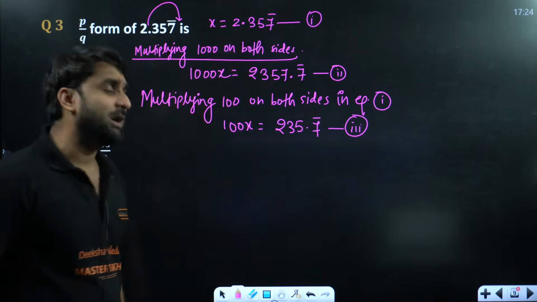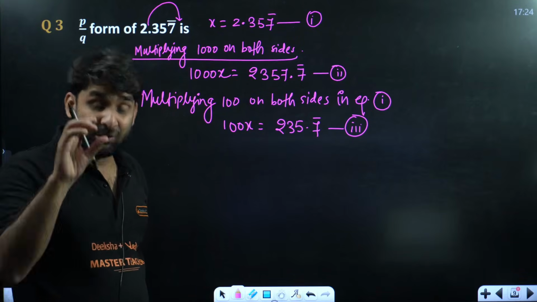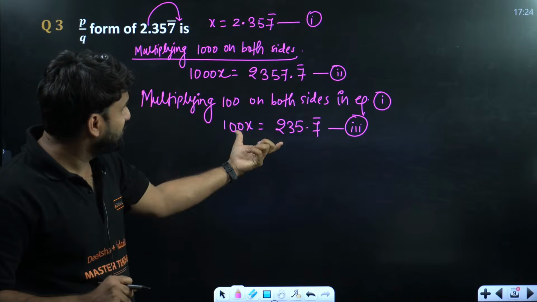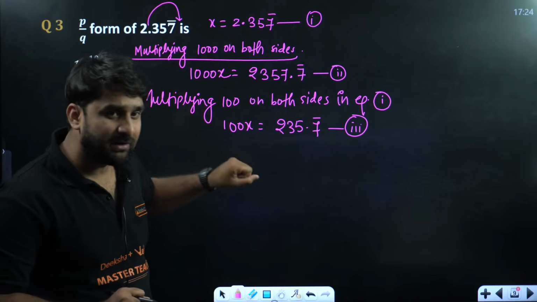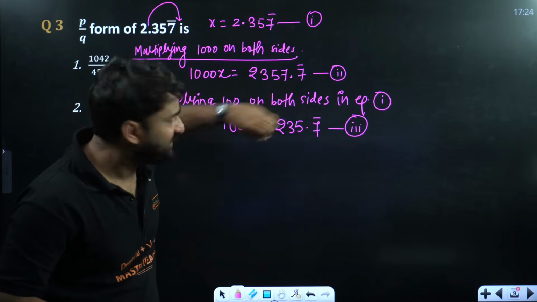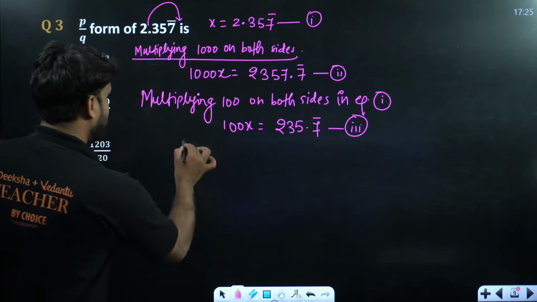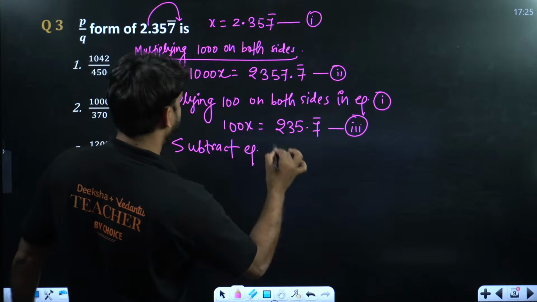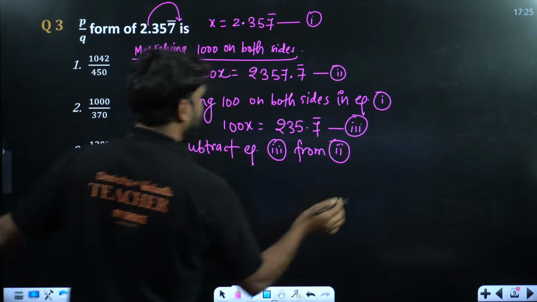Now you might be wondering, sir, why you are doing these things. See my dear, look at the logic. Why have I done this? Because if we subtract the third equation from the second, after the decimal 7 is there, and after the decimal 7 is there. So if we subtract both numbers, after the decimal the digit will become 0. This was the target. So subtract equation number 3 from 2.